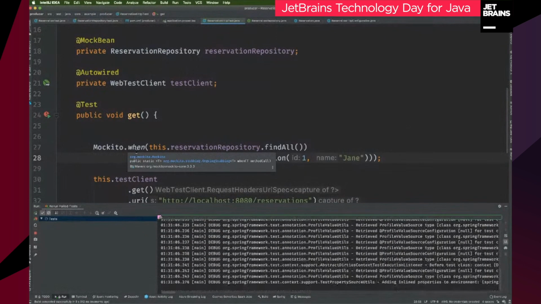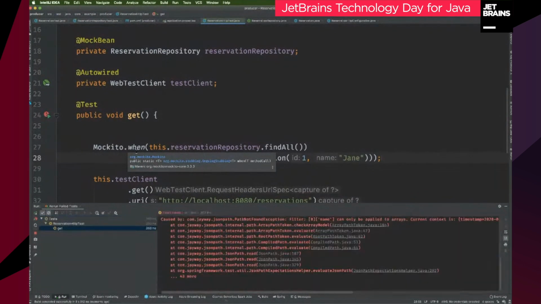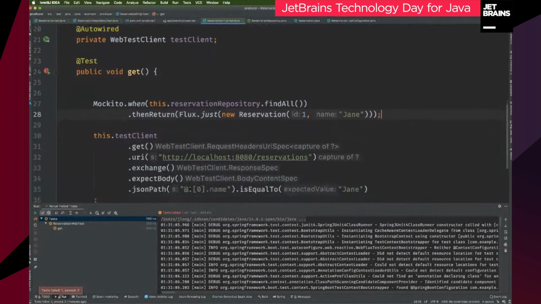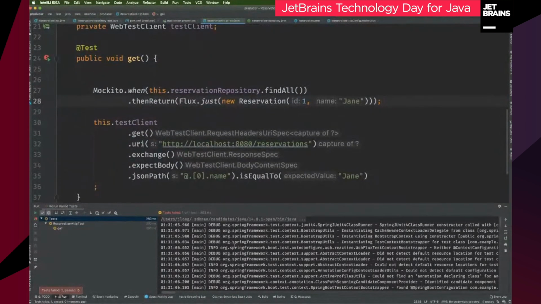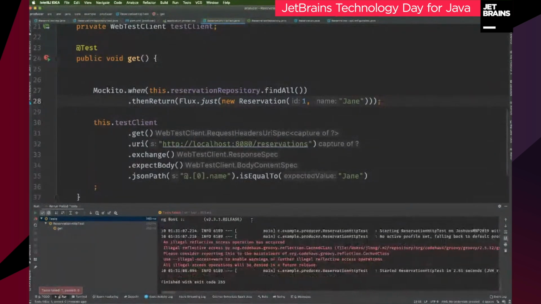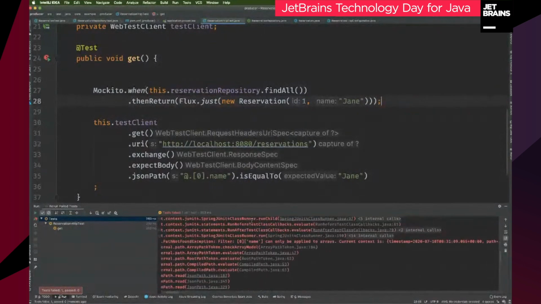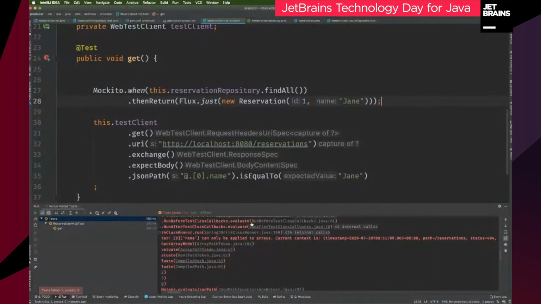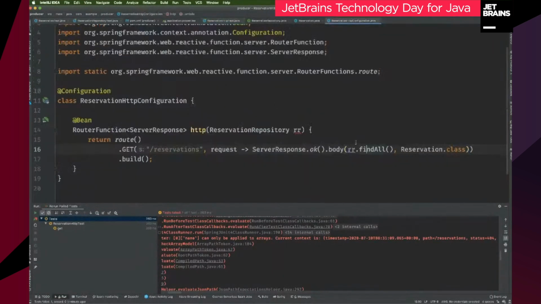A stub is basically a thing that acts to return nulls, right? What I want is to return nulls and also have certain pre-programmed behaviors. So what's the malfunction here, friend? Filter reservations exchanged localhost 8080 expect body JSON path. Did I not do that correctly? Find all reservation, find all. Looks fine to me.